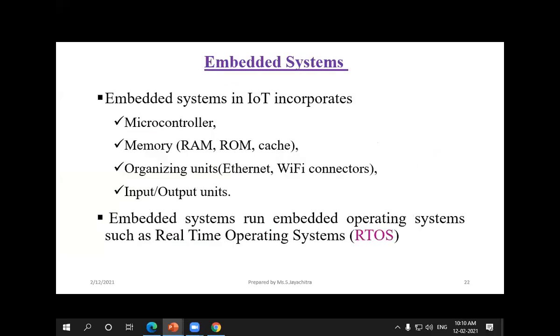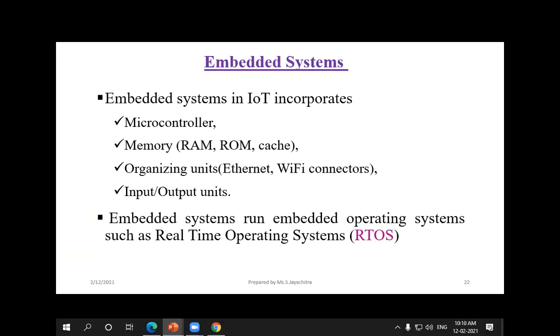The next thing is embedded system. How has IoT been incorporated in embedded systems? In olden days, we used to have the microprocessor and microcontroller only. Ten years back, the embedded system was one of the major key research areas. But nowadays, IoT plays a very major role in the world. The first thing is the microcontroller. Here also we can employ the microcontroller to control the activities, the tasks, or the operations of any equipment.